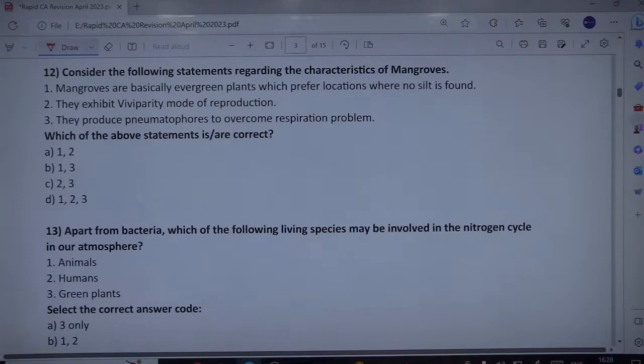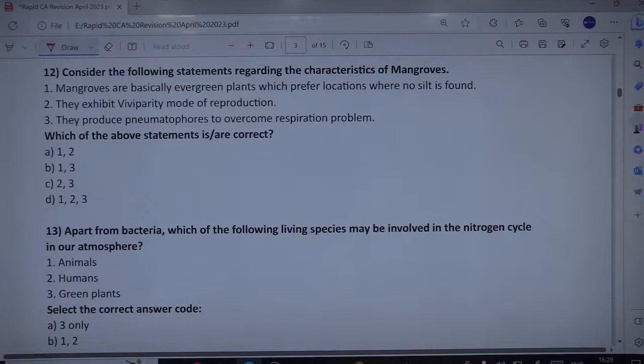So first, they are basically evergreen land plants growing on sheltered shores, typically on tidal flats, deltas, estuaries, bays, creeks, and the barrier islands. The best locations are where abundant silt is brought down by the rivers. So this makes your first statement wrong. Rather, their preferable locations are where silt is brought down by the rivers. And it produces pneumatophores, basically the blind roots, to overcome the respiration problem. And mangroves exhibit viviparity mode of reproduction.